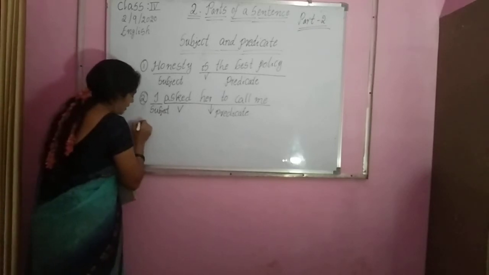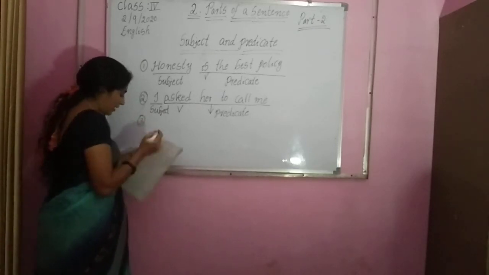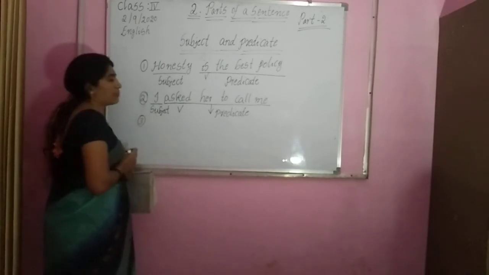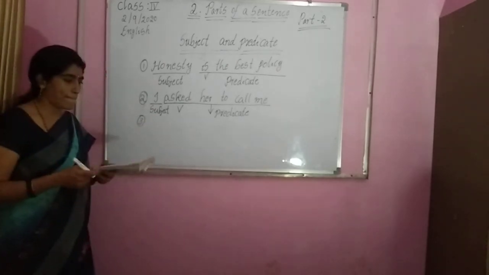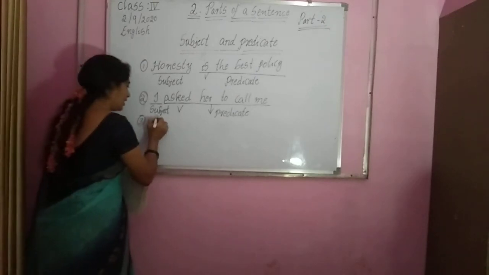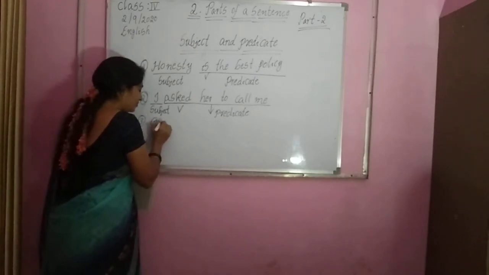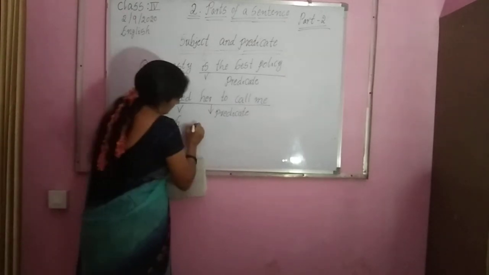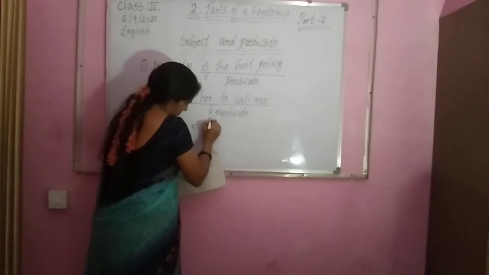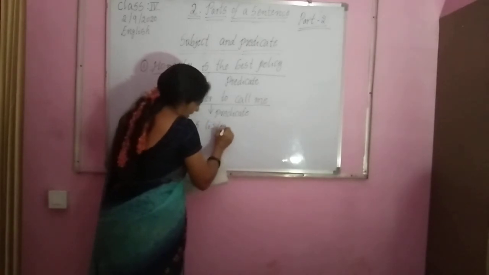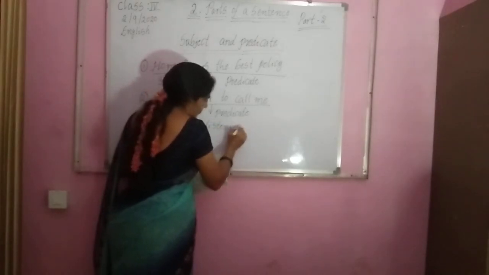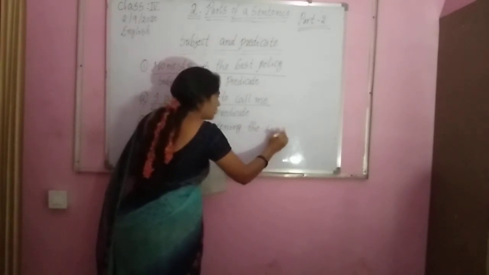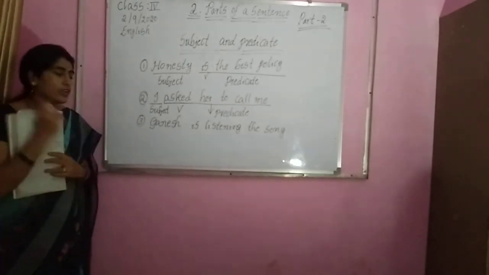For another example children, write down another example. Okay, your class one member's name you have to tell me. Ganesh. Okay, Ganesh is listening the songs. ఇక్కడ గణేష్ ఏం చేస్తున్నాడు? పాటలు వింటున్నాడు.